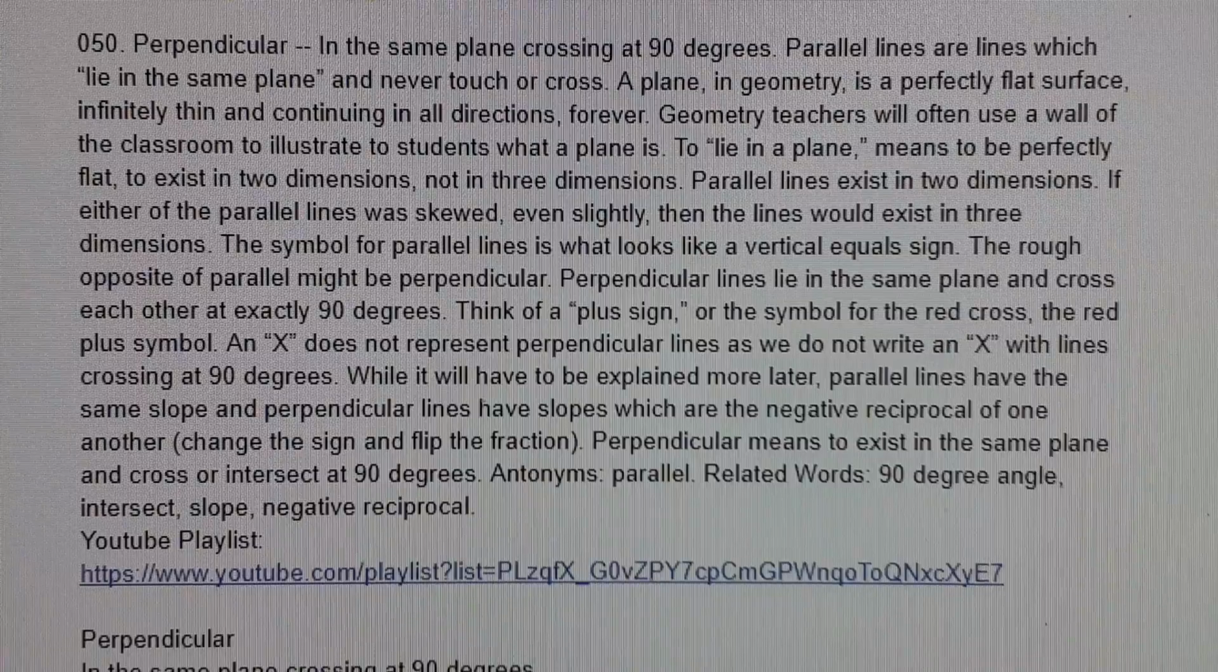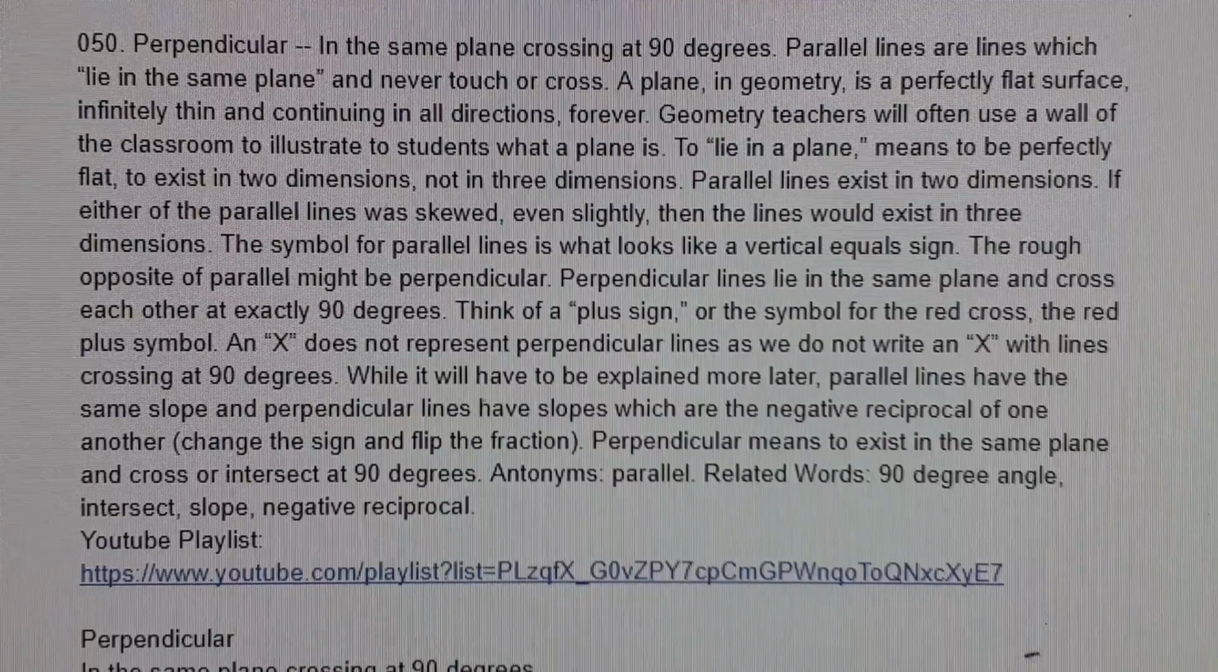To "lie in a plane" means to be perfectly flat, to exist in 2 dimensions, not in 3 dimensions. Parallel lines exist in 2 dimensions. If either of the parallel lines was skewed, even slightly, then the lines would exist in 3 dimensions.